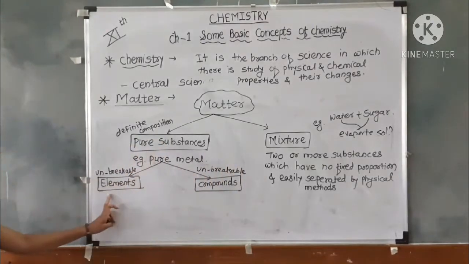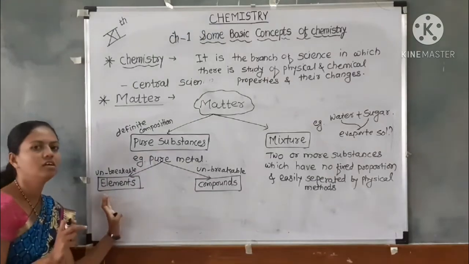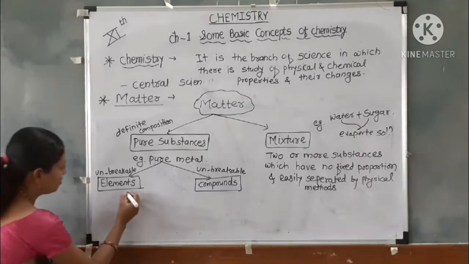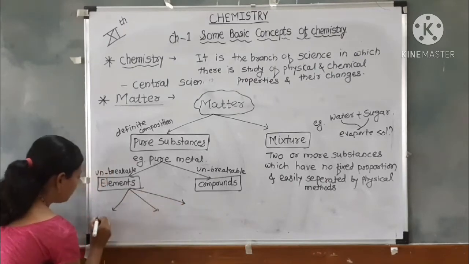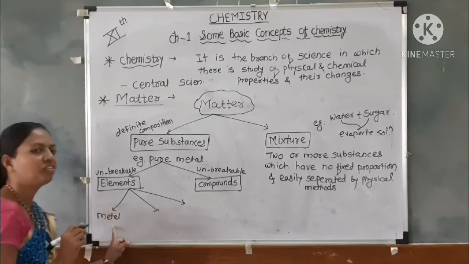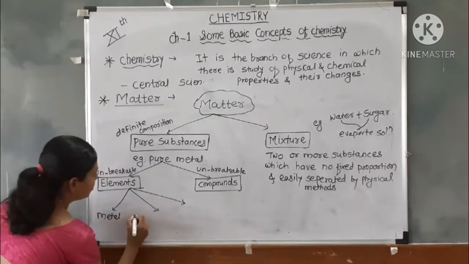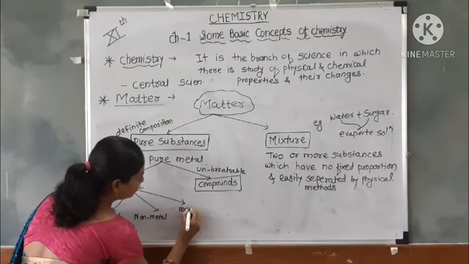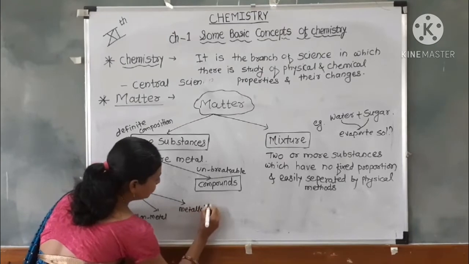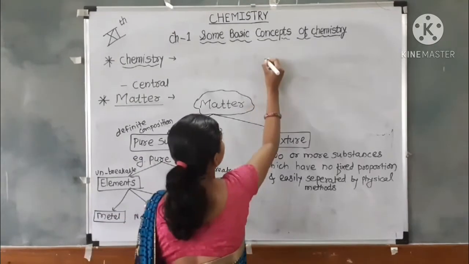These pure substances, that means elements, are again classified into three types. First one is metal. These elements are classified into three types: metal, non-metal, and the third one is metalloid. So we have to see the properties of metals.